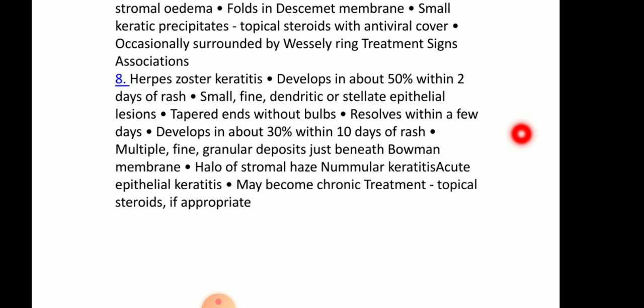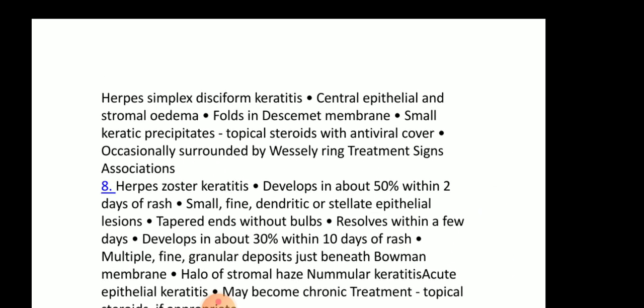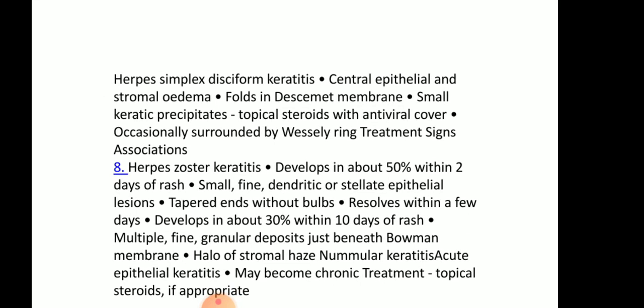Multiple fine granular deposits just beneath Bowman membrane. The small multiple granular deposits are seen below the Bowman membrane. Stromal haze, nummular keratitis. Acute epithelial keratitis may become chronic. The treatment is topical steroids. Topical steroids are usually given in herpes zoster and herpes simplex.